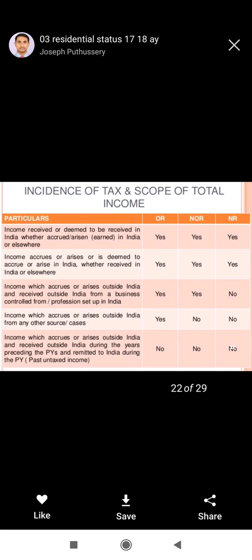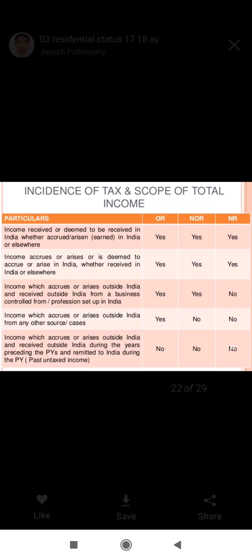Now, the second situation is income that arises or is deemed to arise in India, whether it is received in India or outside India. Since it has accrued or arisen in India, ordinary resident, non-ordinary resident and non-resident will be liable to pay the tax.